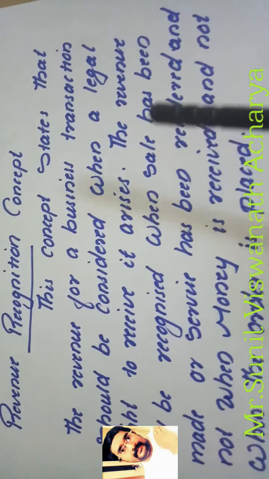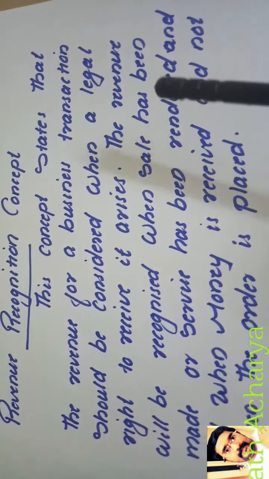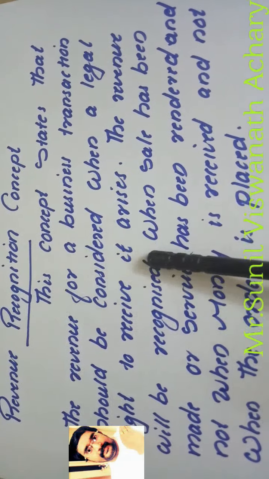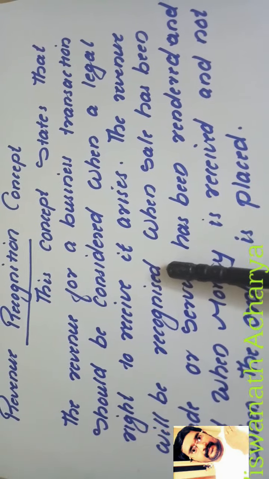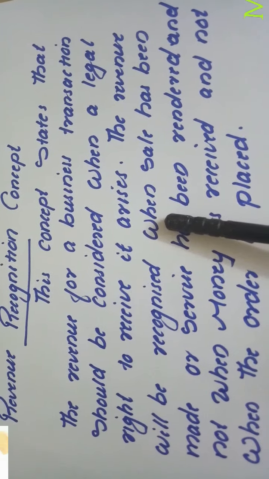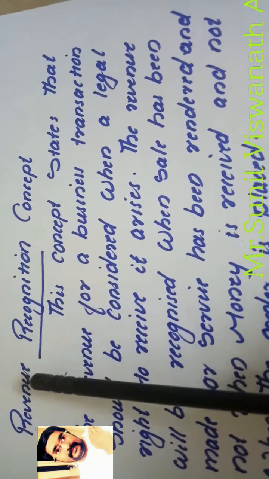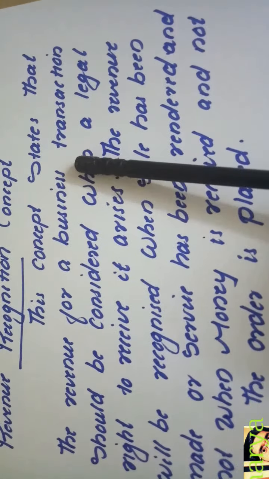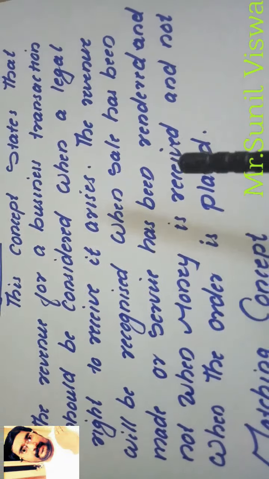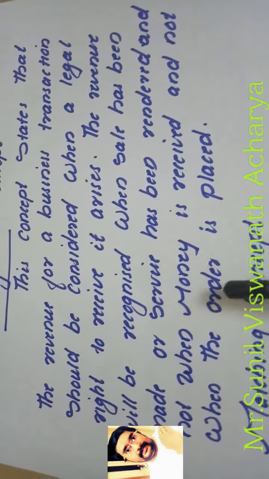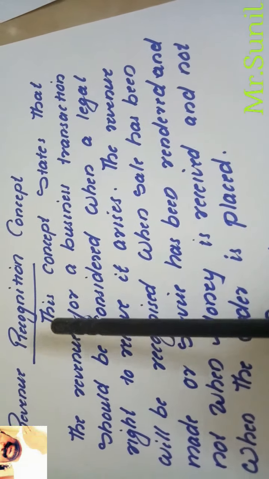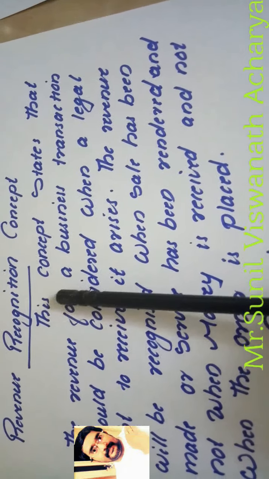Money may be received on a future date, but even though the money is received on a future date, the date on which the sale or revenue is recognized, that date we will consider as revenue realized, or revenue we will consider as sales, not the date on which money is received or the order is placed. That concept is known as revenue realization or revenue recognition concept.